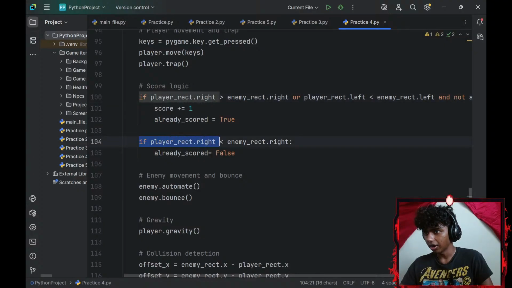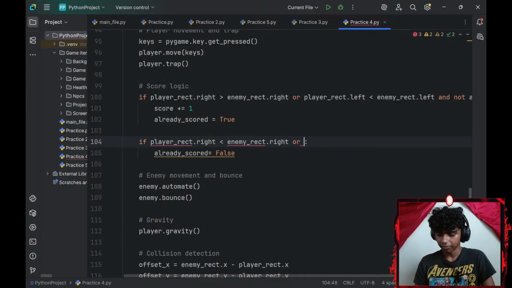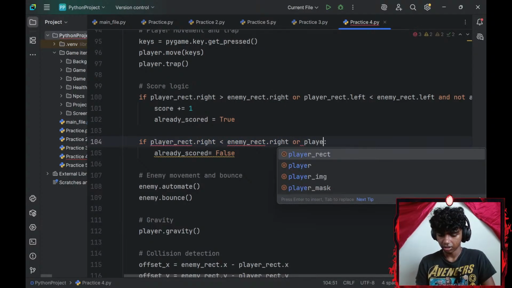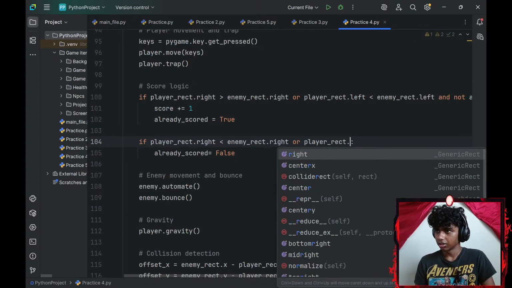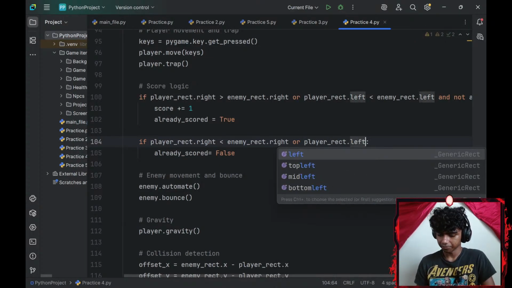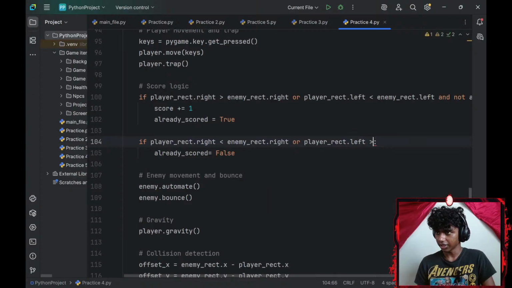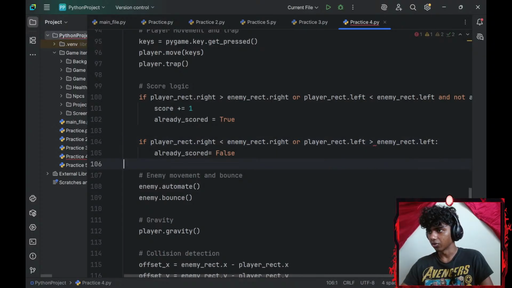If my player_rect.right is less than my enemy_rect.right, or my player_rect.left is greater than my enemy_rect.left, my already_scored is going to be false.